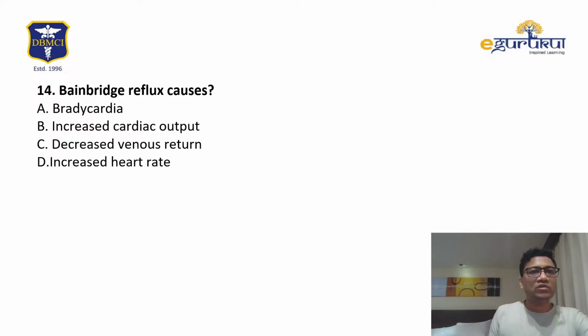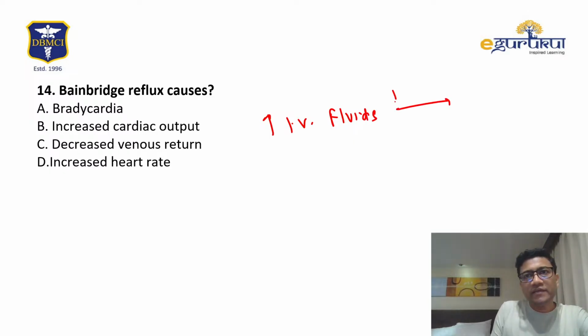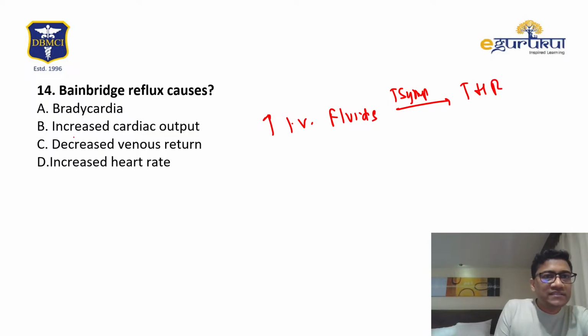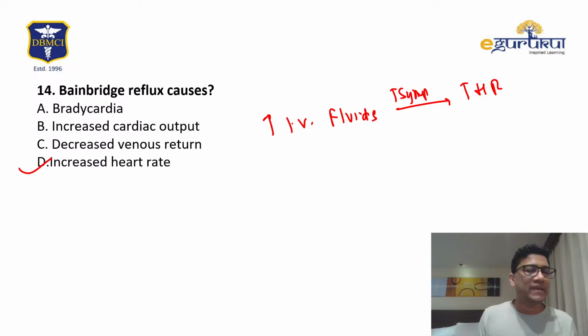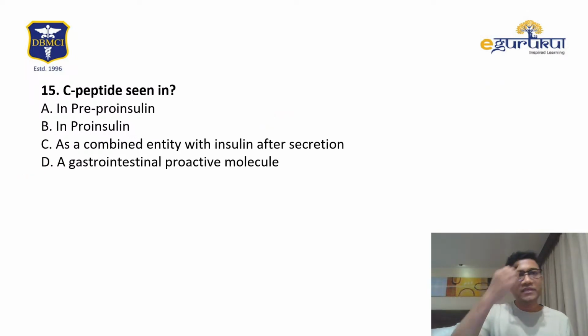Vein bridge reflex causes... So remember, when you give IV fluids, it increases sympathetic activity and that increases heart rate. This is called the vein bridge reflex. So increased heart rate is called the vein bridge reflex.